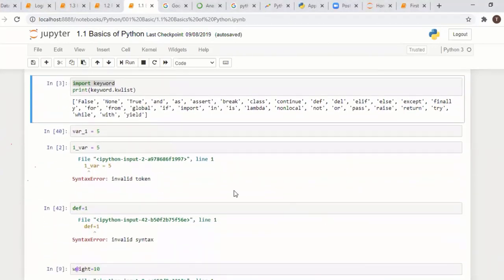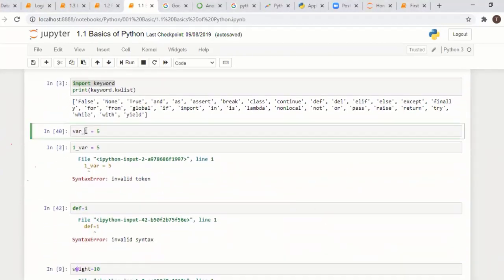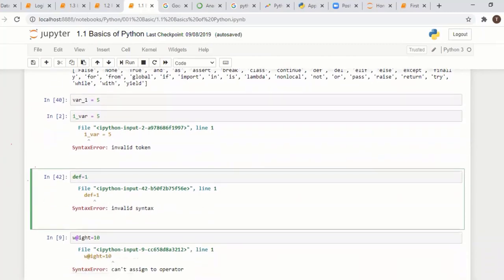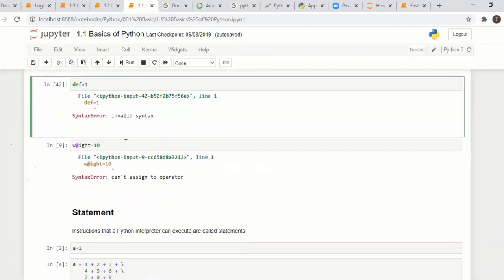And how do you create a variable? You can name it like variable underscore, or one underscore variable. Always start with alphabetic characters, A to Z. You can't use numbers at the beginning; it shows an error. Here def is equal to 1, but def is already a keyword, so you can't use it, and that's why it shows an error. You can't use a special character in a variable name either; it shows an error.